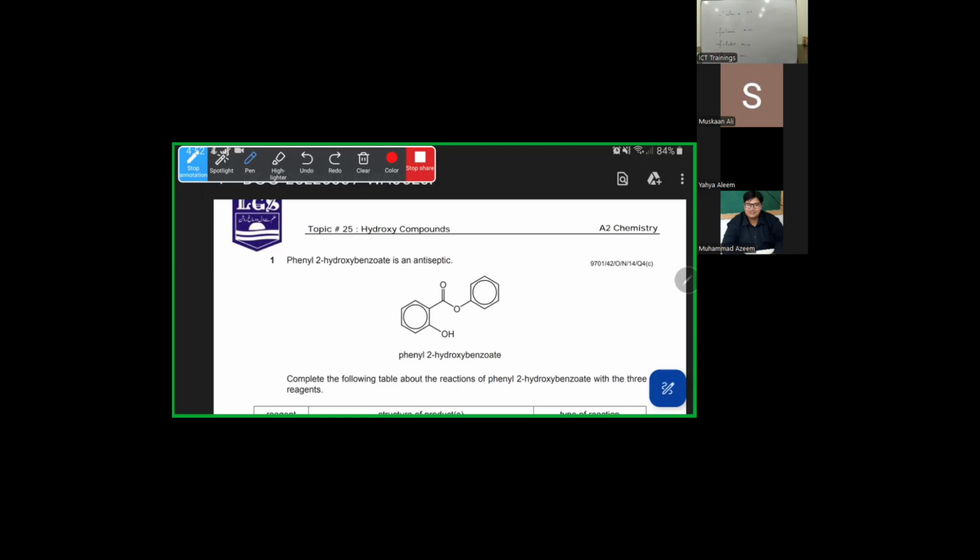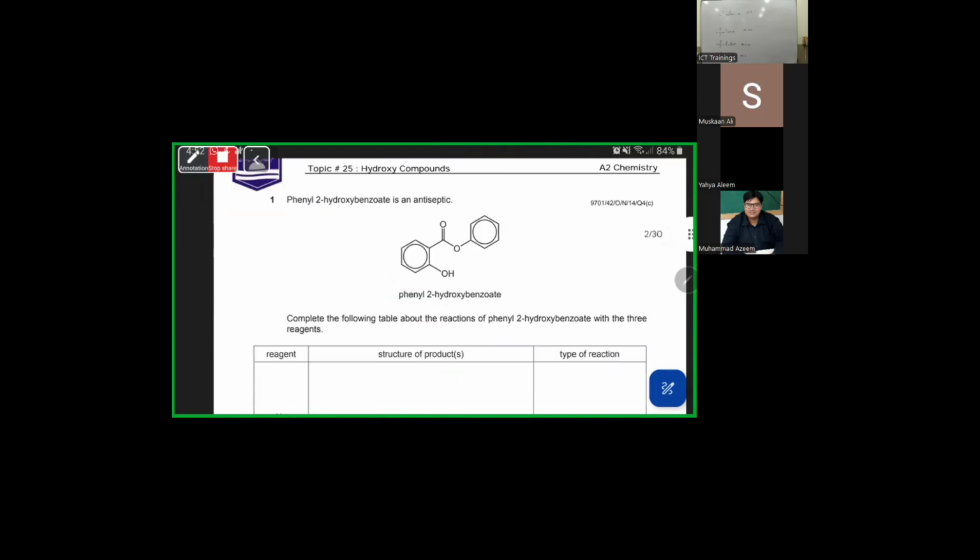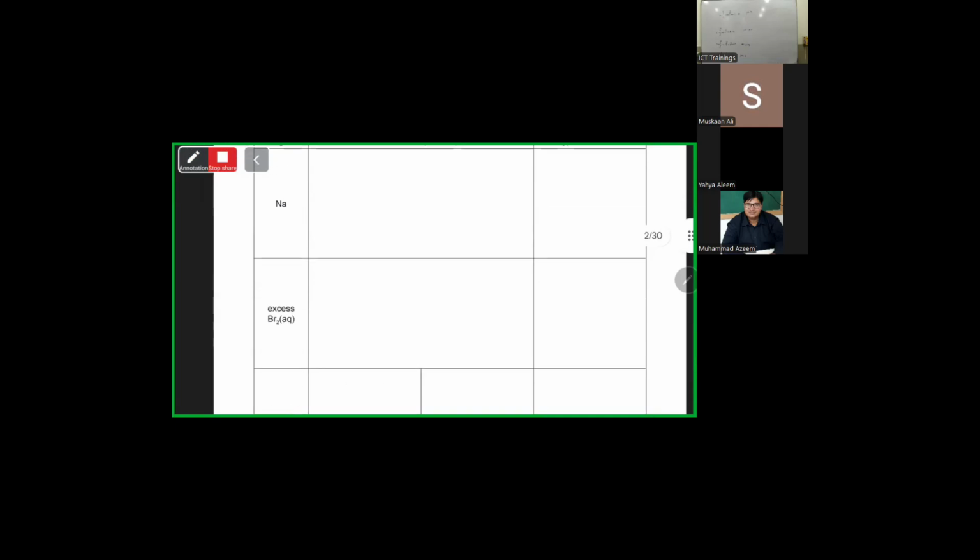Okay. So this is the phenolic group. Okay. So on position 2, bromine. Position 4, bromine. And position 6 is already occupied. Okay, so you don't need to mention it. So it means these two positions would be occupied, and you know that when anything reacts with the benzene, that reaction is called electrophilic substitution. Okay, so you should draw this one up here, excess of aqueous bromine.